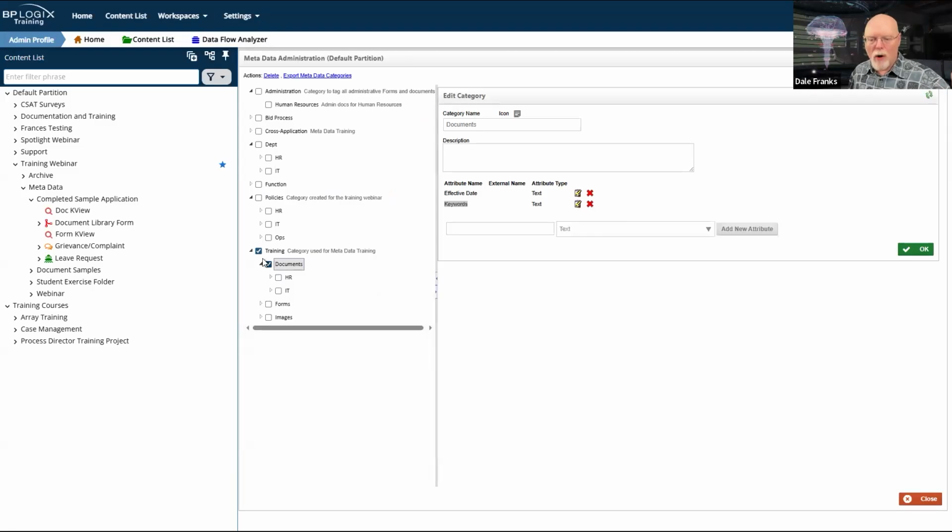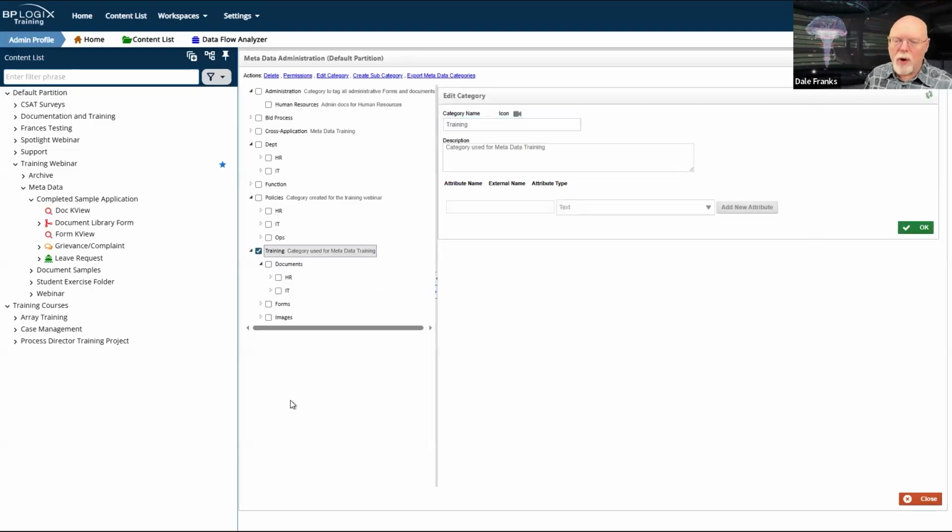This is true whether we're talking about moving from a development system to a production system, and it's true also if you have multiple partitions on your system. If I'm going to move objects that have metadata from one system to another, the metadata has to exist before I move any of those objects.